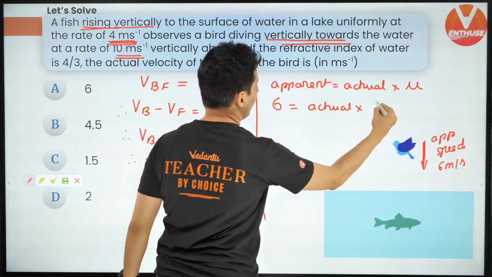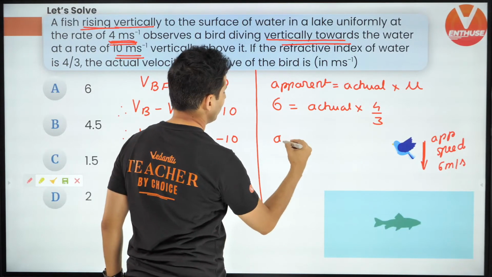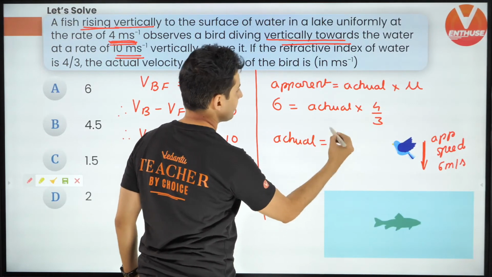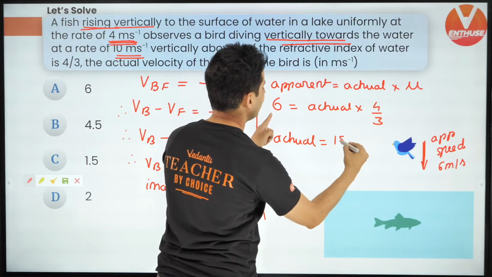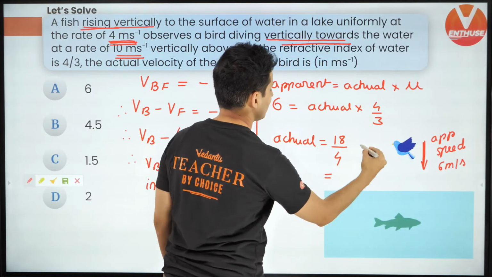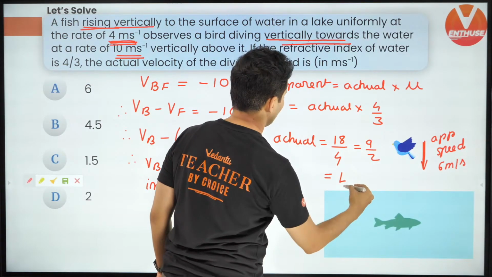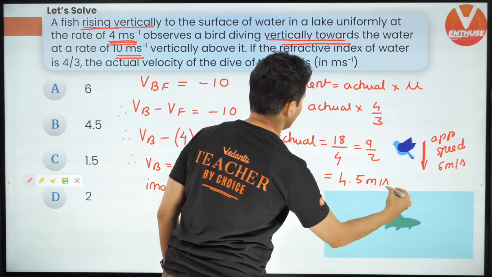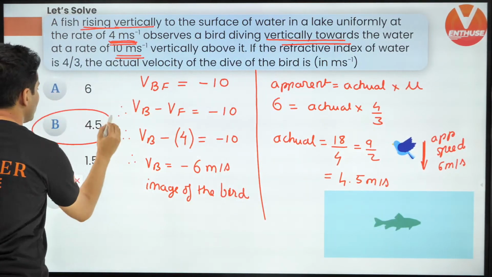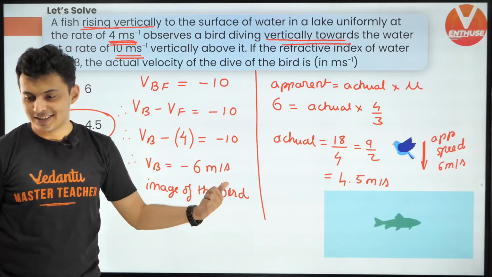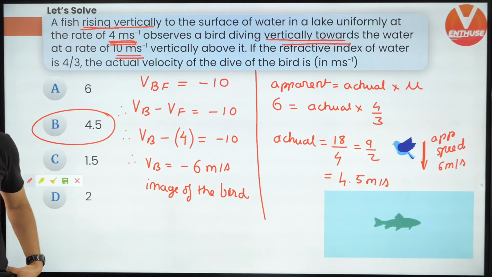Mu is 4 by 3. So therefore, the actual velocity will be 6 threes are 18, 18 by 4, which is 9 by 2, which is 4.5 meters per second. That should be option B. Beautiful question, isn't it?